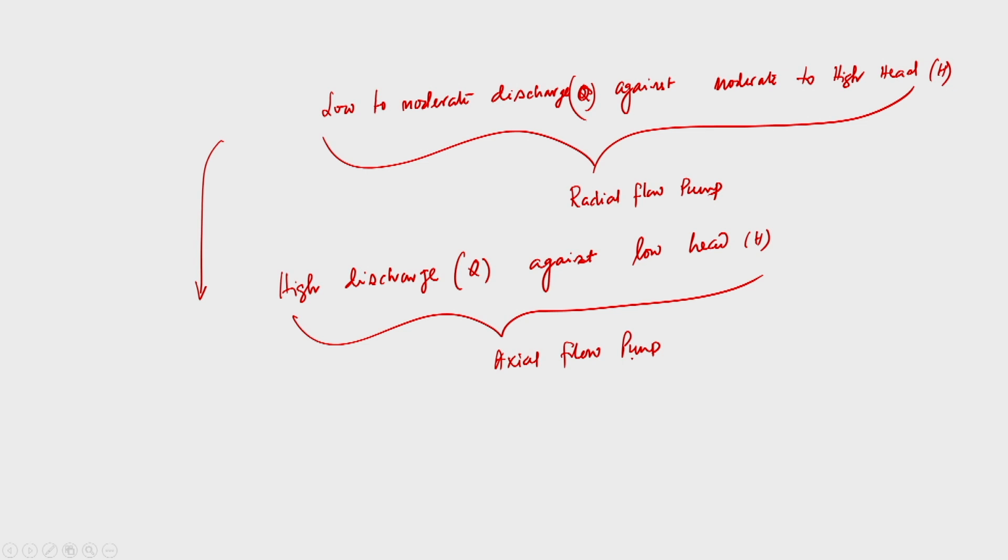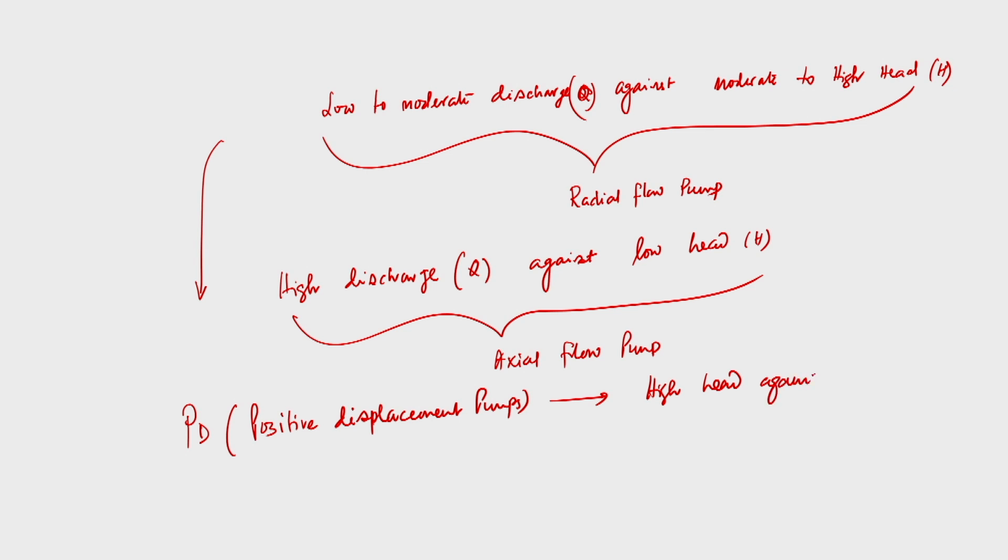Sometimes again we need to go for a positive displacement pump, and we will discuss in detail their operational principle and constructional features. So, PD pump, or positive displacement pump. See, these positive displacement pumps are normally used for developing very high head against a constant flow rate. This is very important, because a positive displacement pump will deliver high head, but the flow rate will remain constant. So, if that is the case, then we have to go for a positive displacement pump.